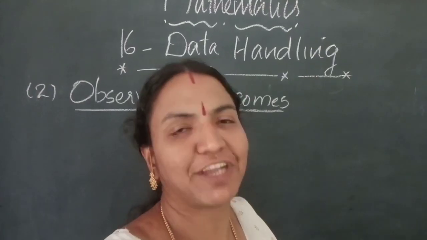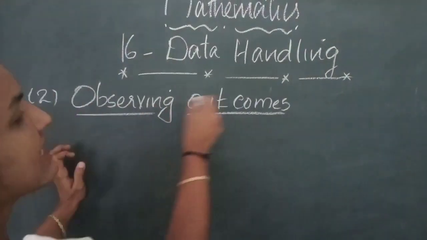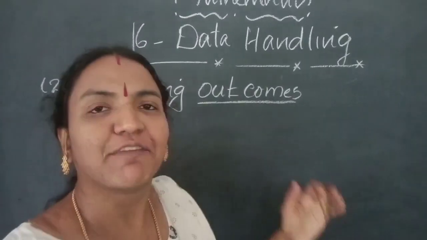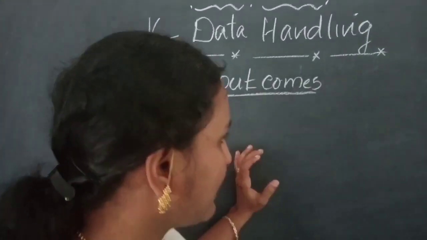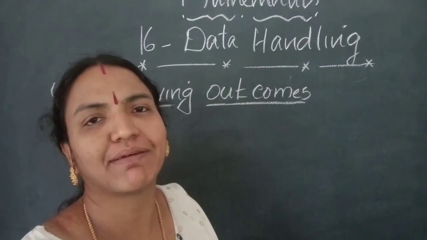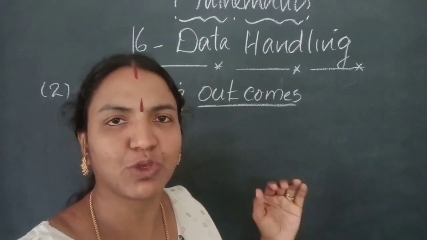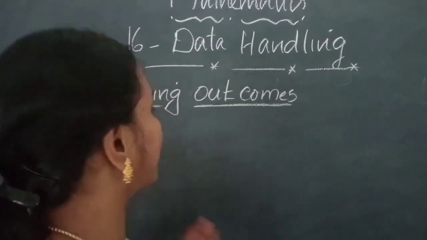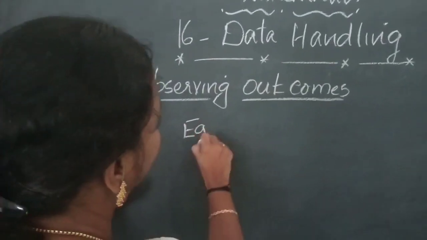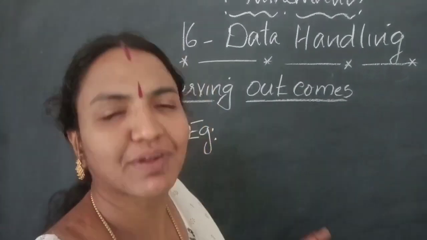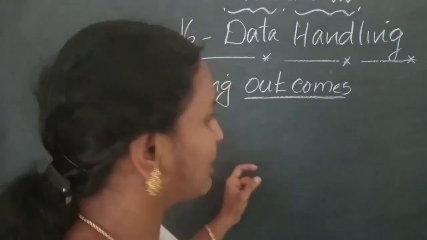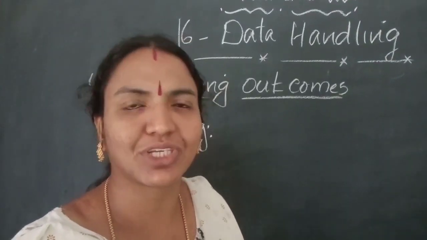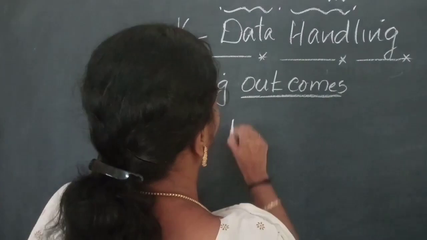The second method of data collection is observing outcomes. Here we use direct observation to collect data from our daily life. For example, the number of cars passing through a junction at a particular time.